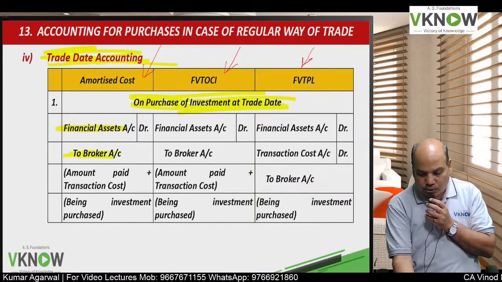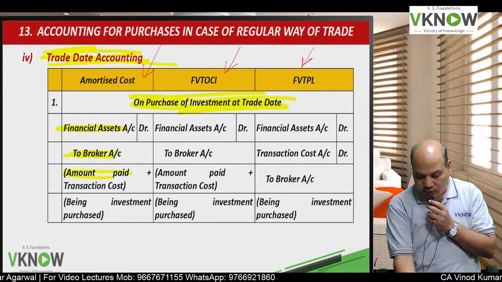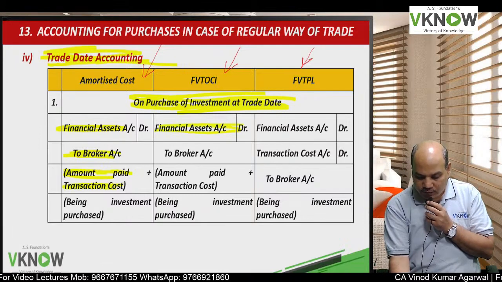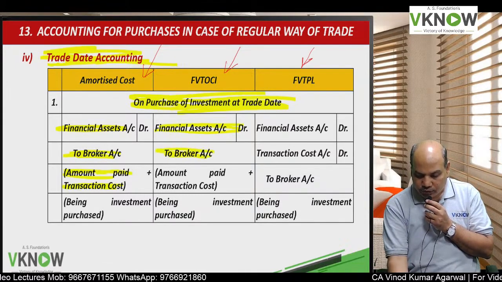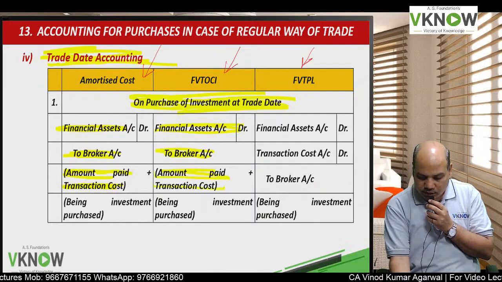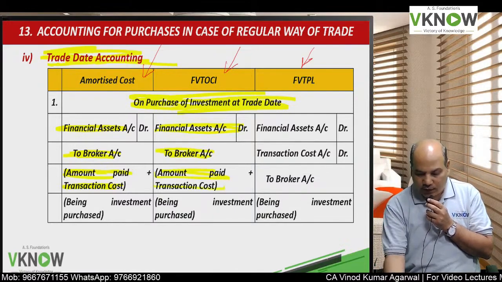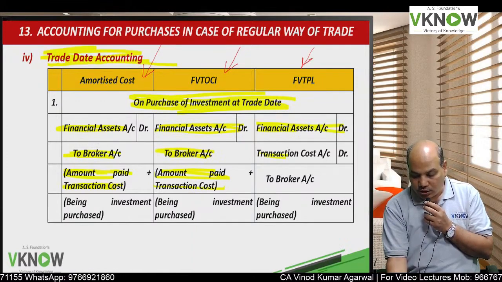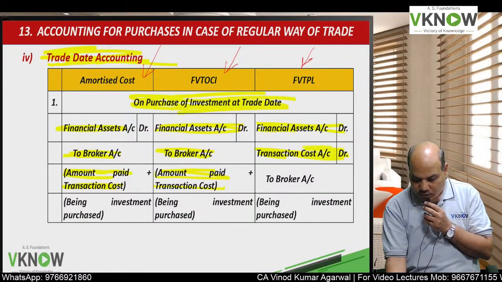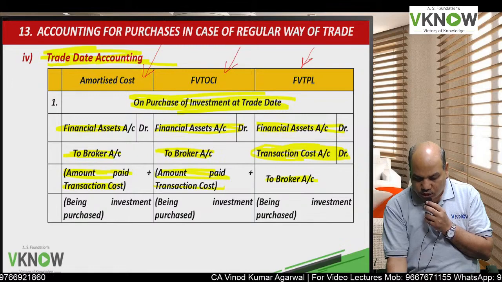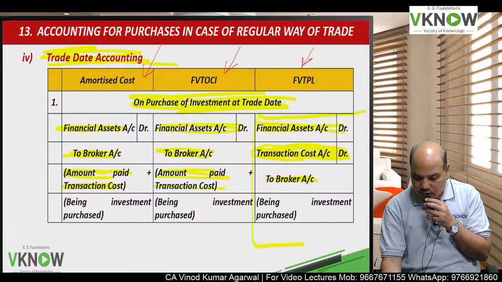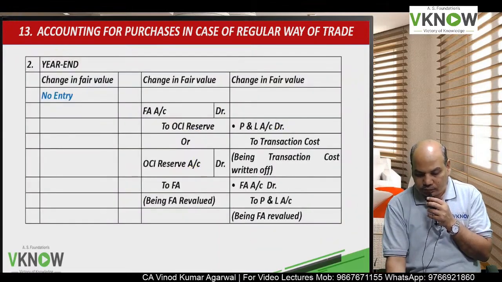Financial asset account debit to broker account, and the amount is equal to amount paid plus transaction cost. FVT OCI same: financial asset to broker account, the amount is equal to amount paid plus transaction cost. But if it is FVTPL, financial asset account debit, transaction cost will be debited separately, because I am not going to add it to the initial value of the financial asset; to broker account being investment purchased. So very important, the third column FVTPL.